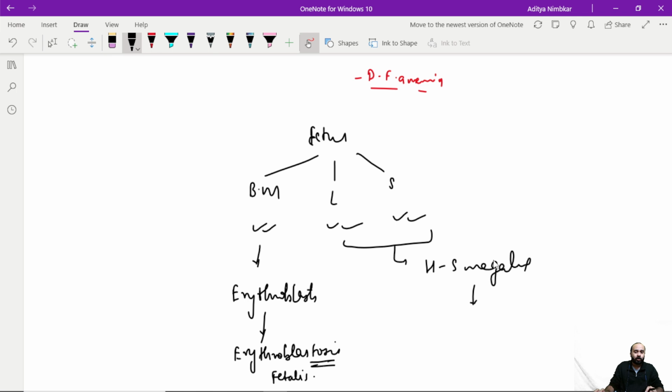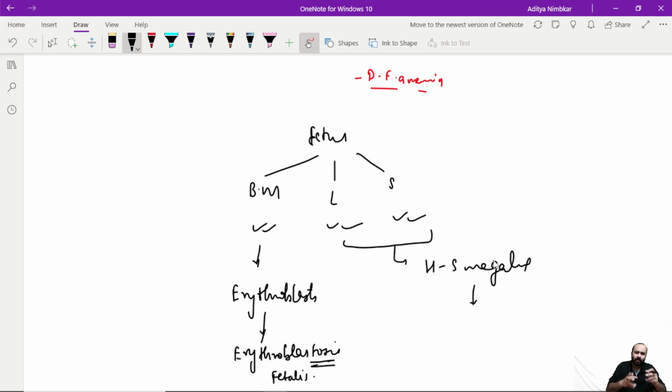It has the work of metabolism of every single body metabolite. It also has the function of excretion of bilirubin and other waste materials. So out of the three major functions, synthesis, metabolism and excretion, for metabolism and excretion, when the fetus is still inside the mother, the baby will still have the placenta to metabolize and to excrete the bad products.